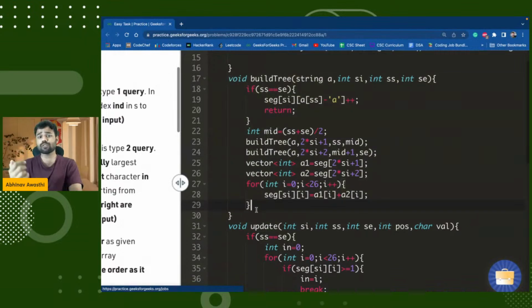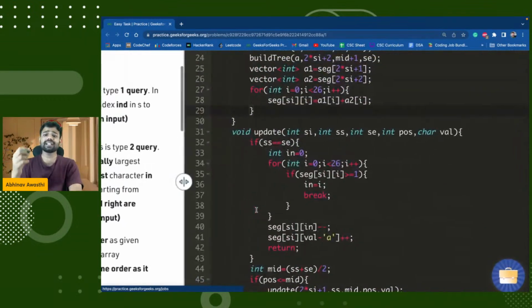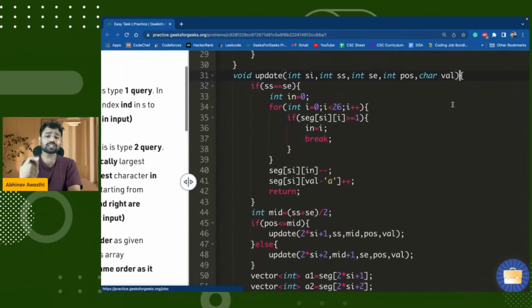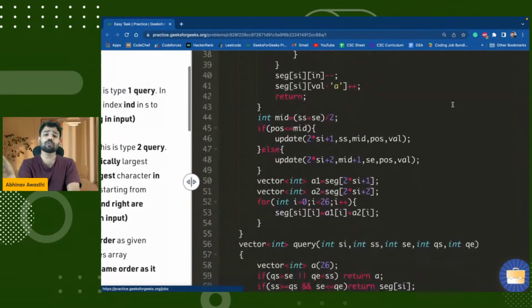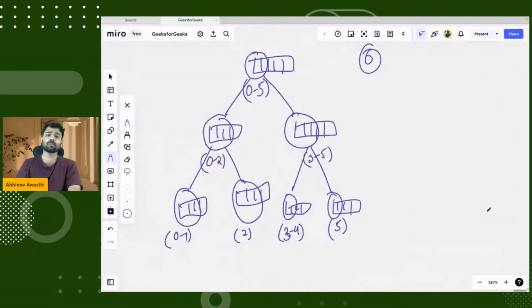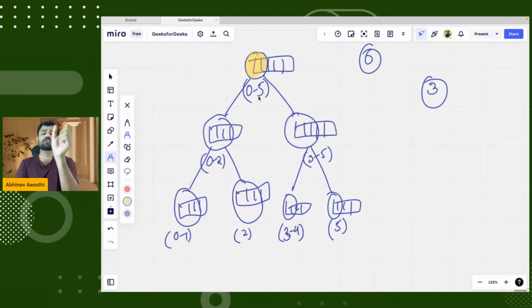For update, what we are doing, guys? Let's say we have to update the index number position with a new value. First of all, I'm going to that particular position. So how do we move to the particular position? Let's say I have to update position number 3. Initially I will be at the root node.